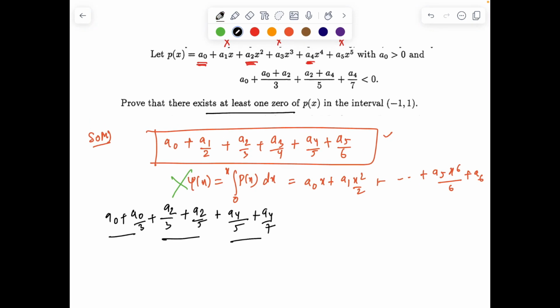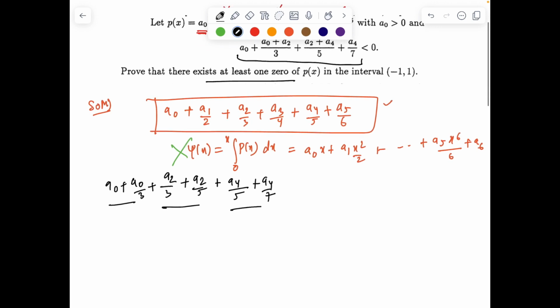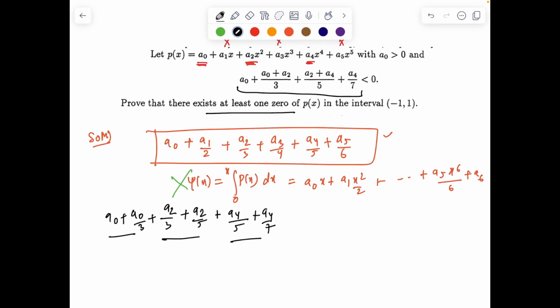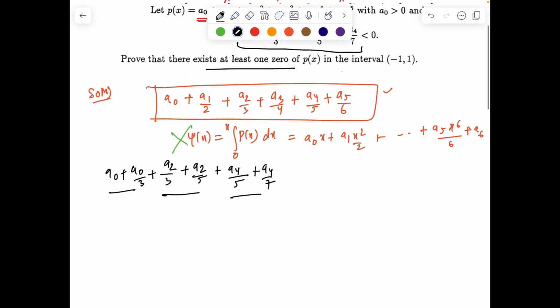So accordingly we'll try to invite some function whose derivative gives this kind of expression, so that I can surely tell we have a root in that interval.